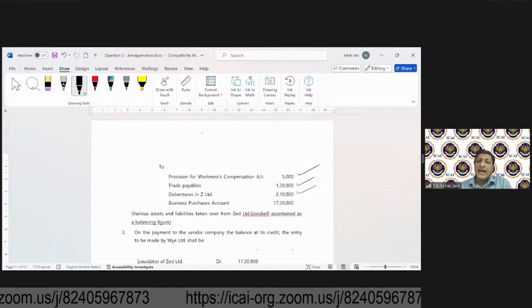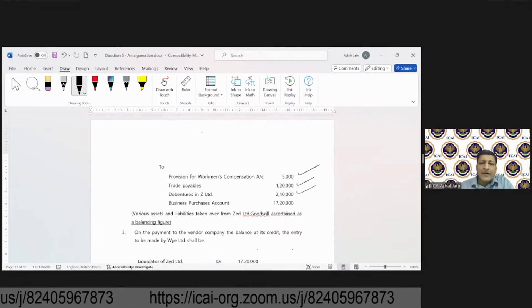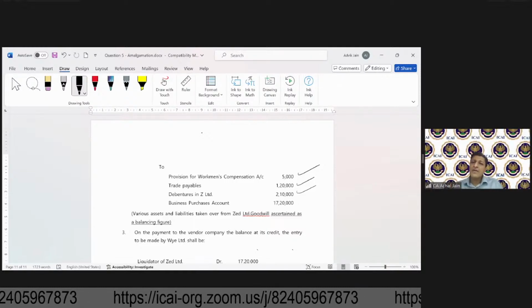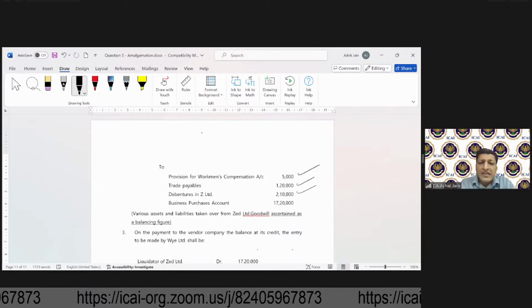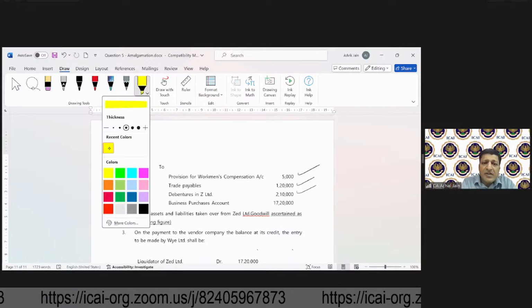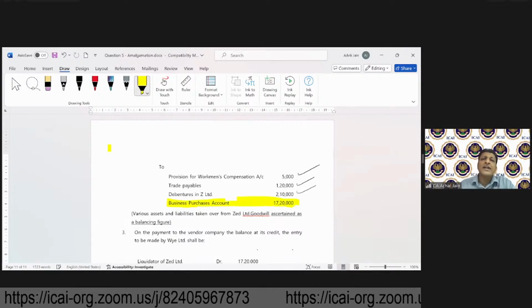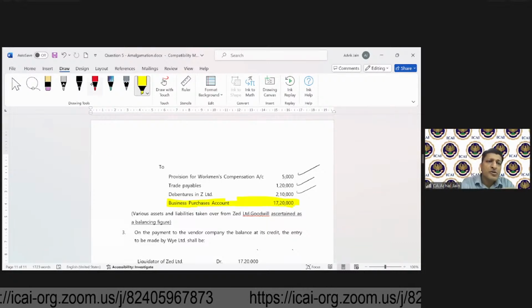And business purchase account will have to be credited now. Why? Because against the business, all the assets and all the liabilities have been recorded separately. So you can say split of business purchase has been captured through this accounting entry. So now the business purchase account comes to an end in the books.